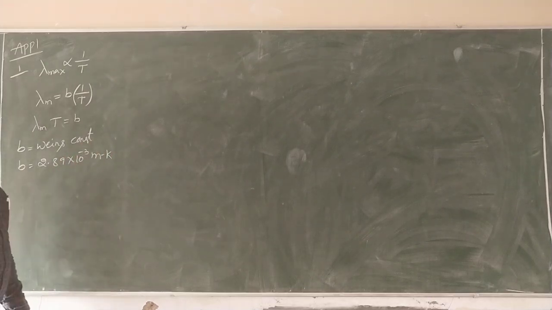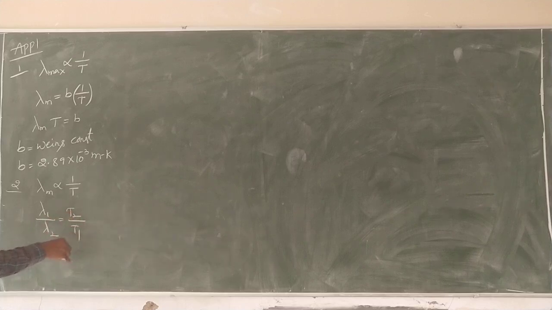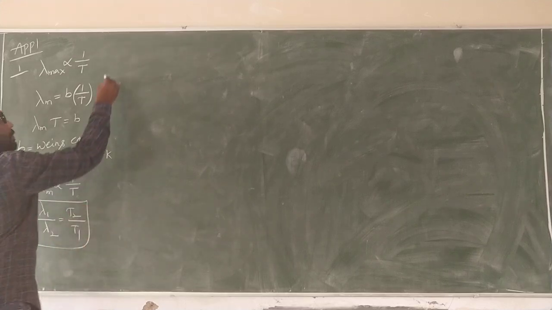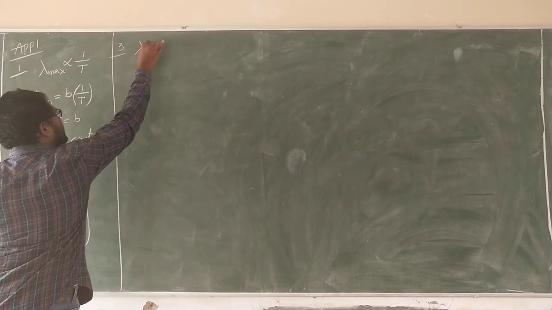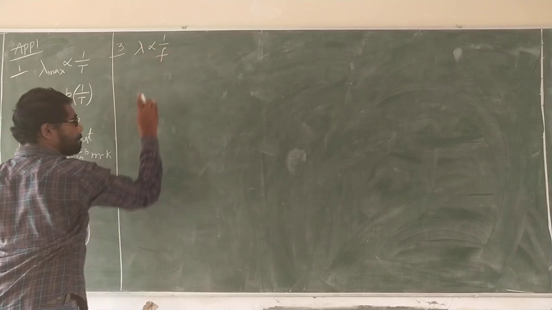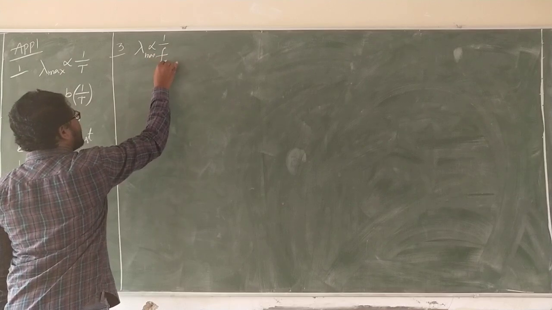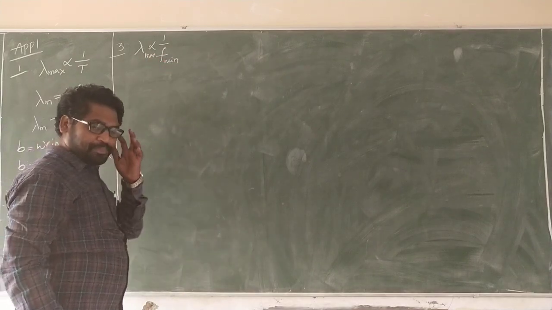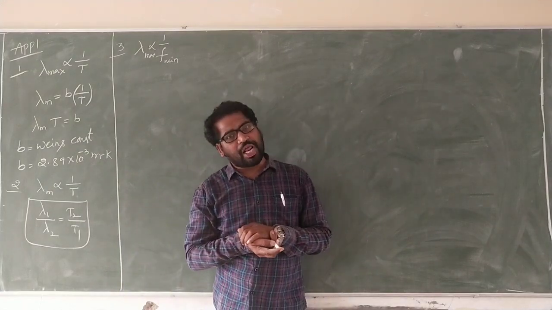Next, from the same one, lambda m is inversely proportional to T. Lambda 1 by lambda 2 is equal to T2 by T1. Lambda is inversely proportional to frequency. We know that C is equal to F lambda.